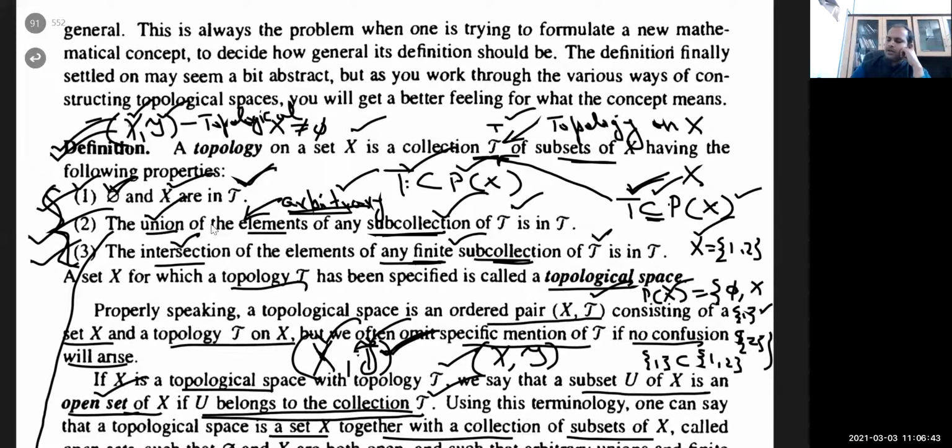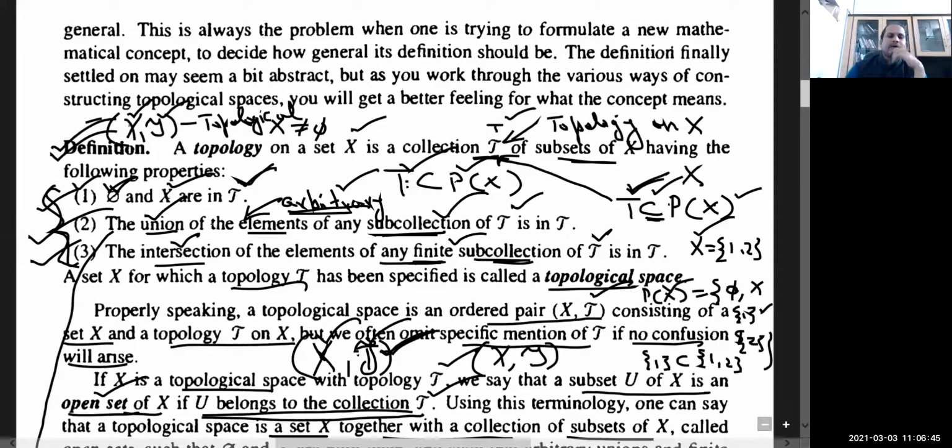So let us have a quick revision for topologies. Any non-empty set is given to us. What we will do? We will construct its power set, and from that power set, we will choose some collection. And to claim that this T, script T, is basically going to form a topology, it must satisfy these three conditions. What are those three conditions?